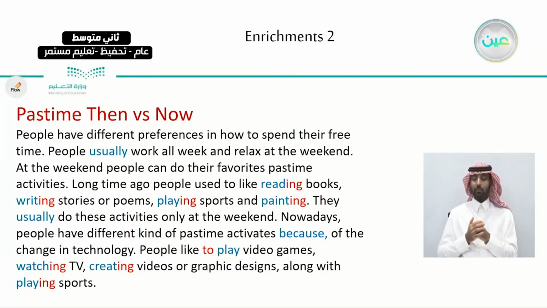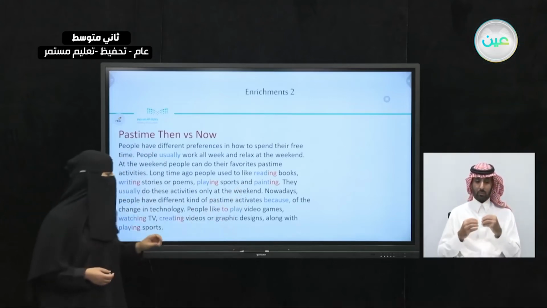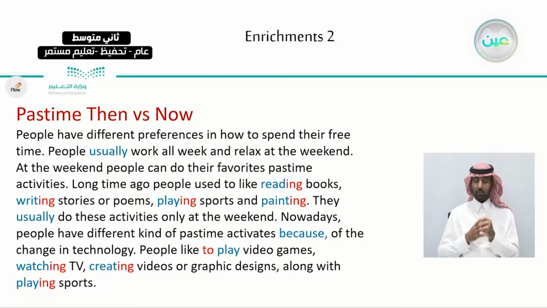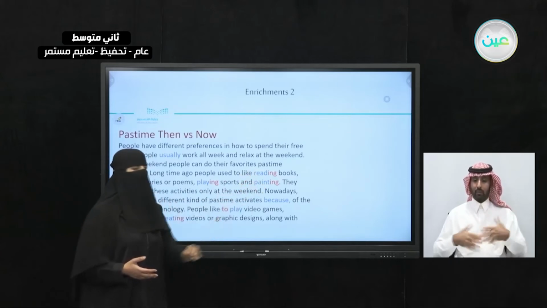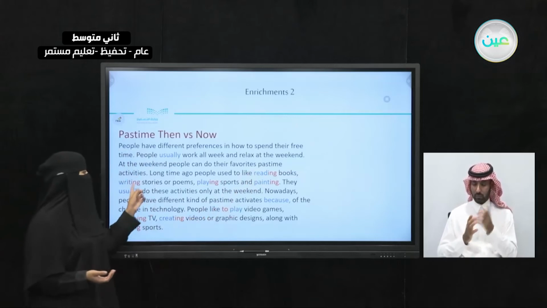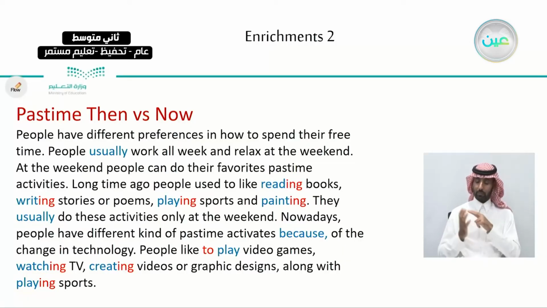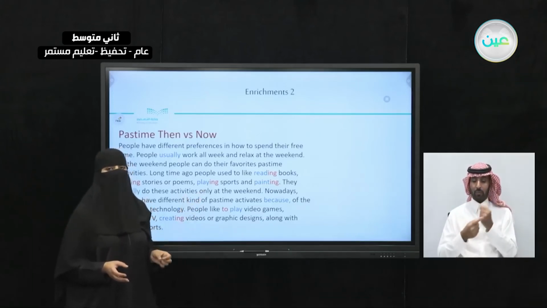It's a gerund. Now, we also learned about another thing. Not only the gerunds, but also infinitives. Like what? People like to play. To play here, as if it's an object. Here, like reading, it's an object for the sentence. Also to play, it's an object for the sentence. So here we have it. Reading books, writing stories, playing sports, and painting. All of these are objects of these sentences. So here the gerunds, the verb plus ing, as if it's the object in these sentences.